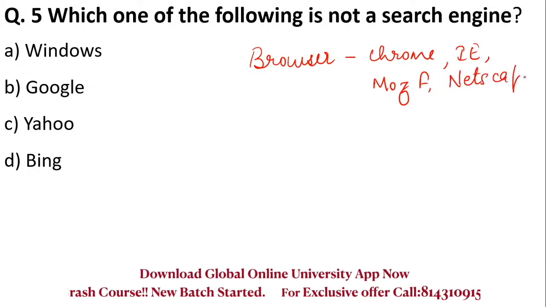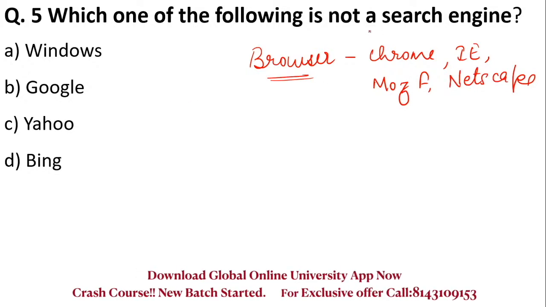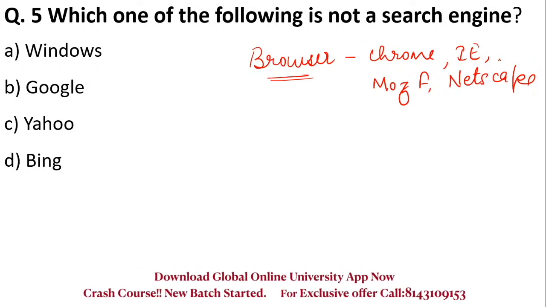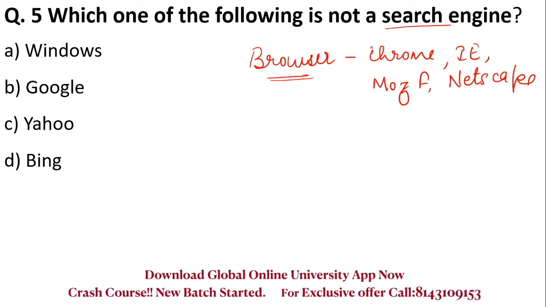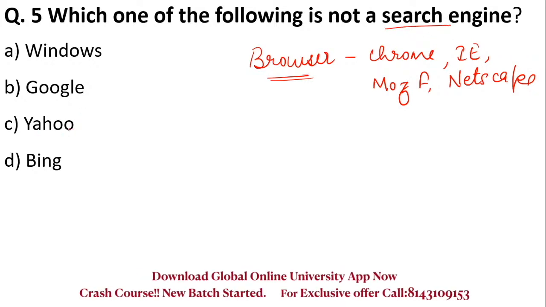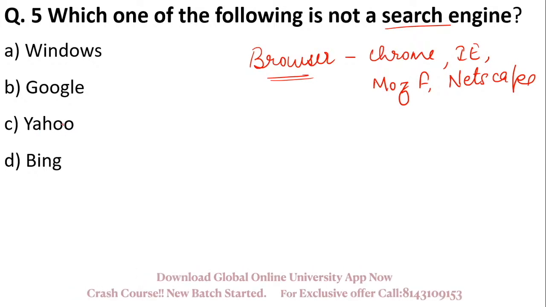So all these are different examples of browsers. But there is also a special kind of website which is called a search engine, which gets you to other websites. So that is a search engine where you look for information, you type things.